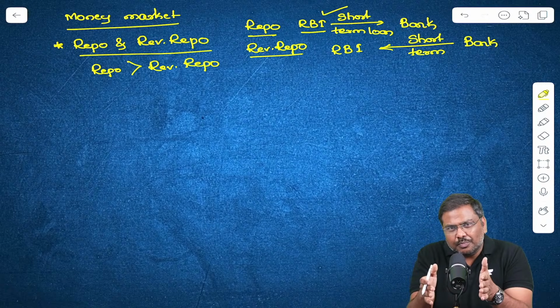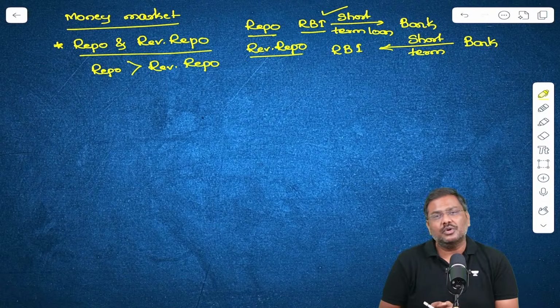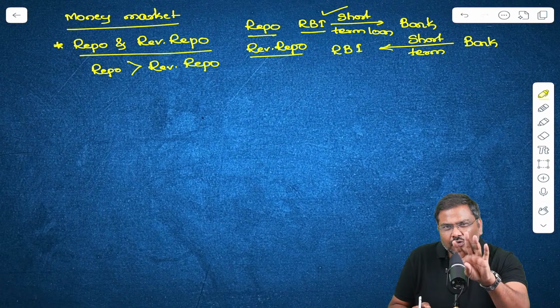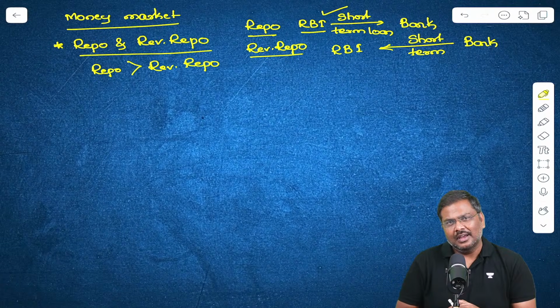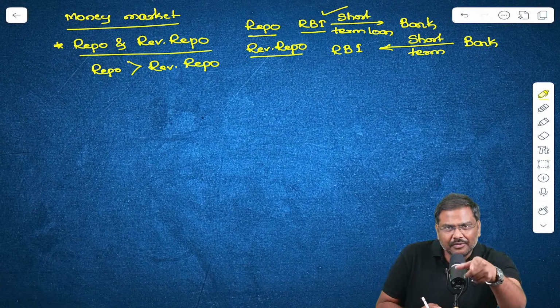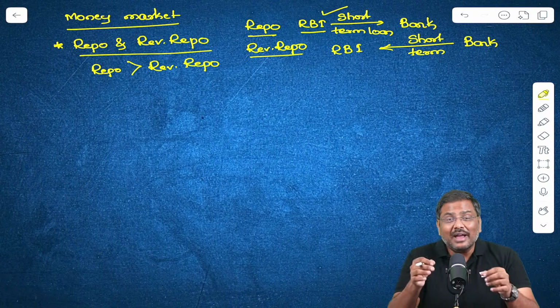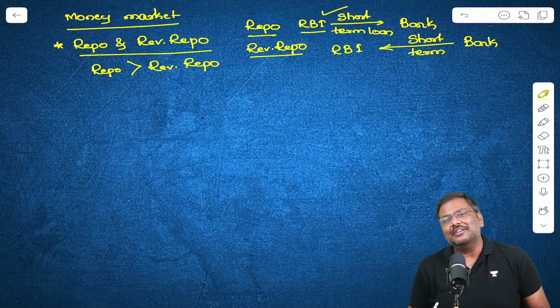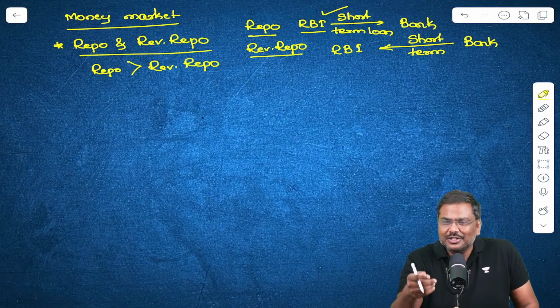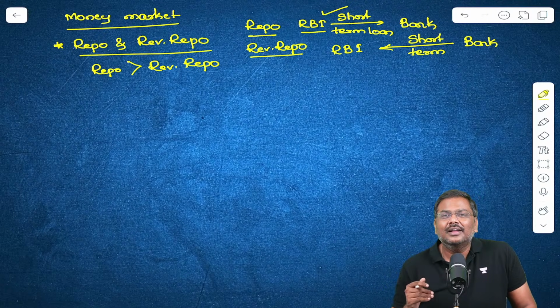You will keep 100 rupees under, let's say, a savings bank deposit. The bank will give you 4% rate of interest. You will borrow 100 rupees from the same bank. The bank will charge you 9%, or 10% rate of interest. So that is essentially the logic. Apply the same logic here.